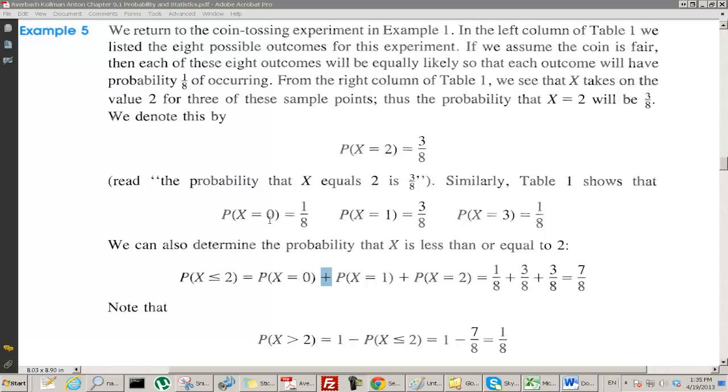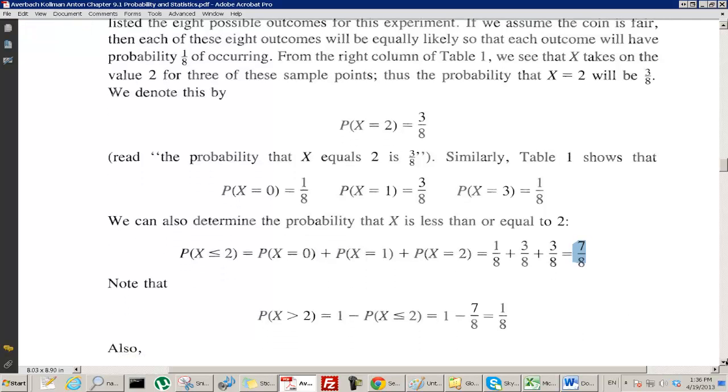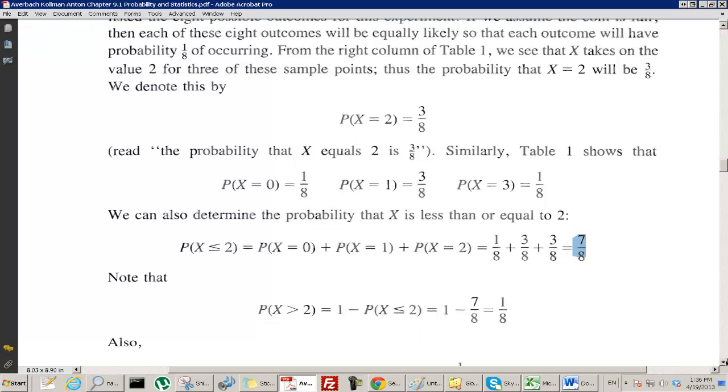X equals 0 was 1/8. X equals 1 was 3/8. X equals 2 was also 3/8. So this is what we get: 7/8. The probability that x is less than or equal to 2 is 7/8. The probability that x is greater than 2, what can we do there?